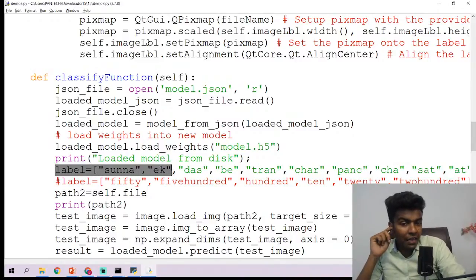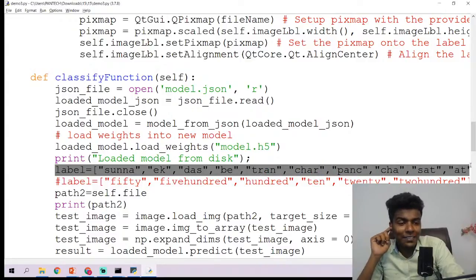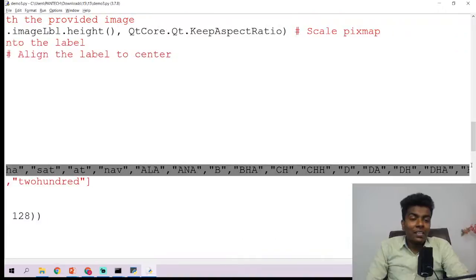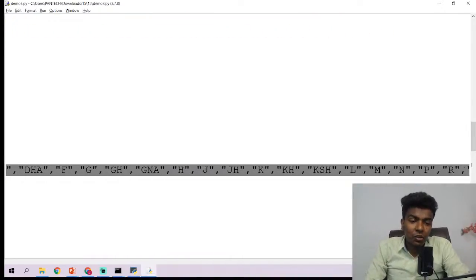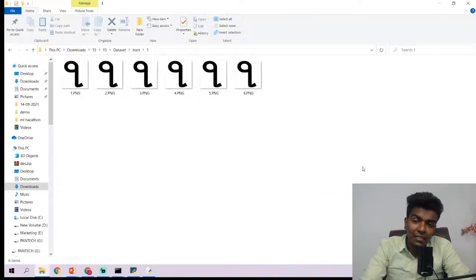Suna, Ek, Do, Teen, Char, Panch, I think these are all numbers. It is looking like Hindi. Okay, so likewise here we have specified the classes. How many classes are there in my data set?